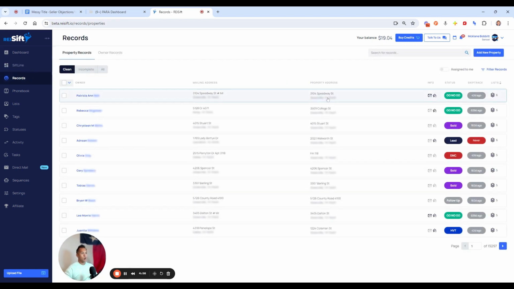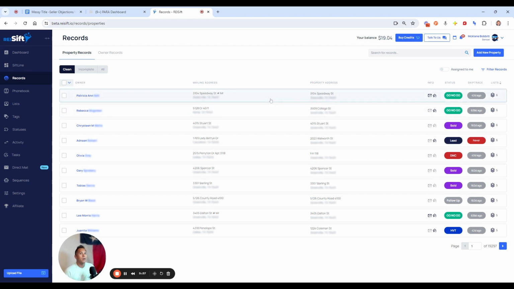But going into records, you have your records page. Right here is where all of your records are. As you can see, we have about 19,000 pages of records. Your most critical or high value targets are going to be the ones at the top, 6 stack, 5 stack. What I mean by stack is their list. They're on 5 or 6 lists, and that means they have either basic motivation or a type of qualifier like high equity, low equity, things like that. I'll show you that in a minute.